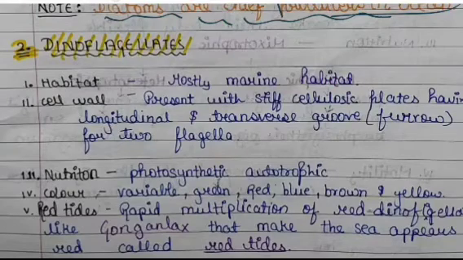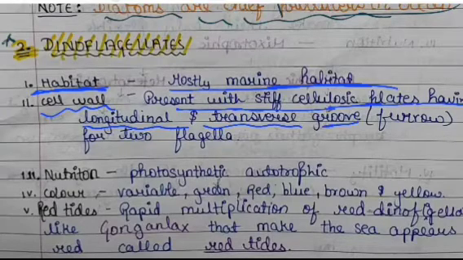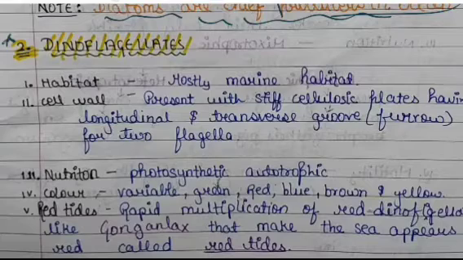Now coming to the next topic, that is dinoflagellates. If we talk about its habitat, it is mostly marine. Coming to the cell wall, it is present as a stiff cellulose plate having longitudinal and transverse grooves, furrows for two flagella. If we talk about nutrition, it is photosynthetic autotrophic.